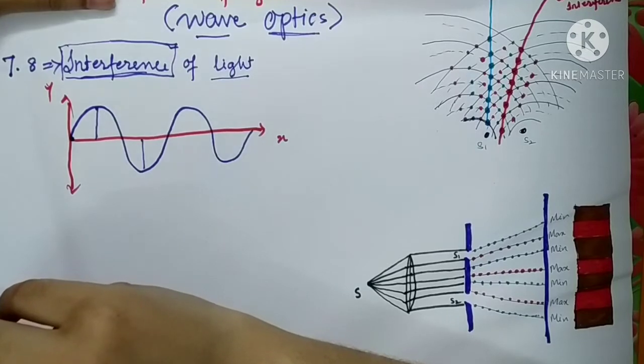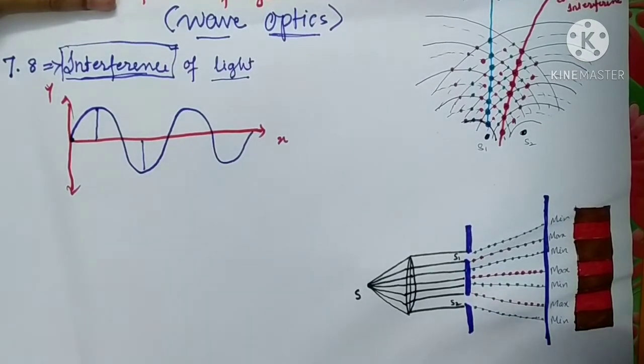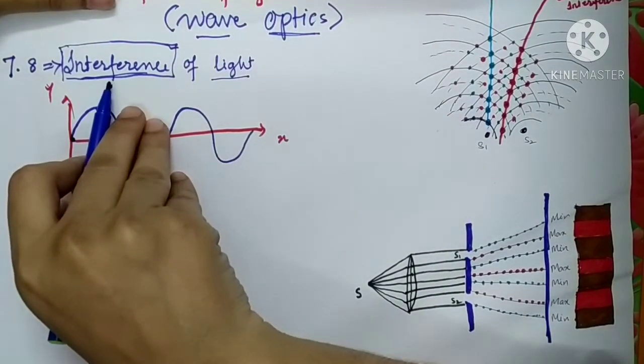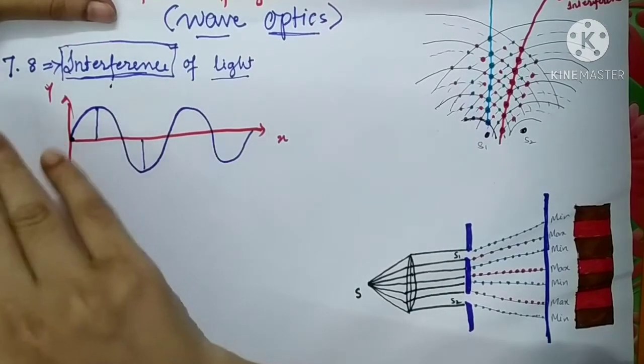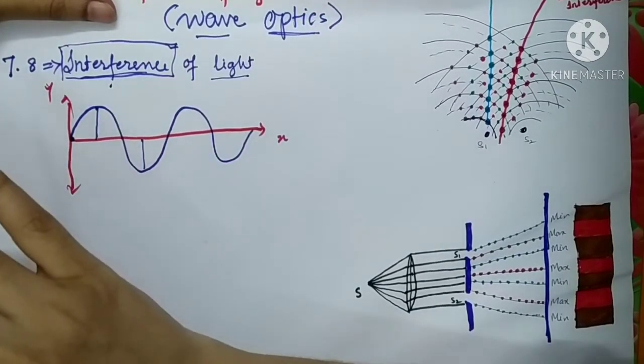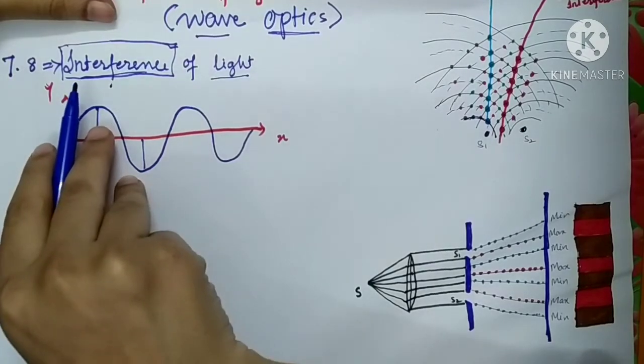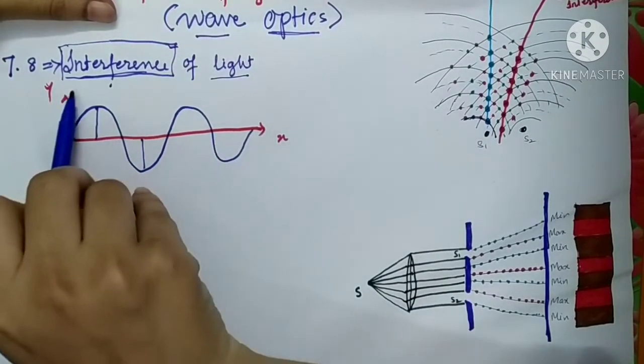That is why we have to study what interference is and what we can do with this concept. The meaning of the term interference is already known to you, and instead of saying interference you can say superposition.